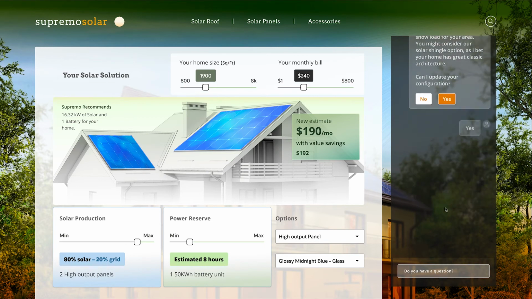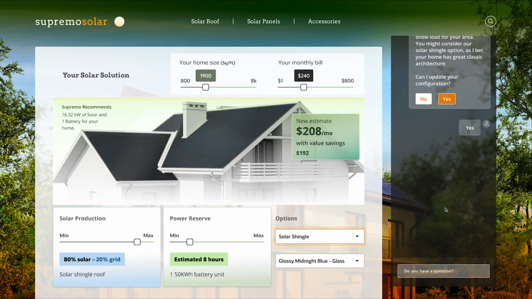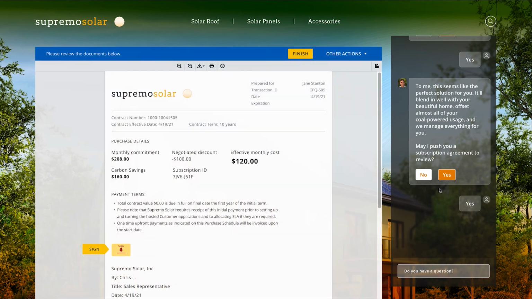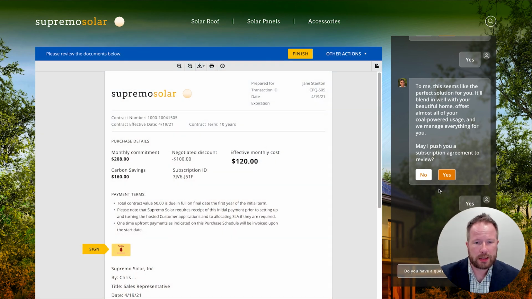He can push this configuration back to Jane, and this was exactly what she was looking for, and she likes the price. Chris can move forward and offer to complete a purchase for Jane by sending a subscription agreement. Jane's going to take a look at this agreement, and you'll notice that we've even got a recommended discount that was offered to Chris as part of this package. This is the right configuration at the right price. Jane's ready to accept and move forward with her order.